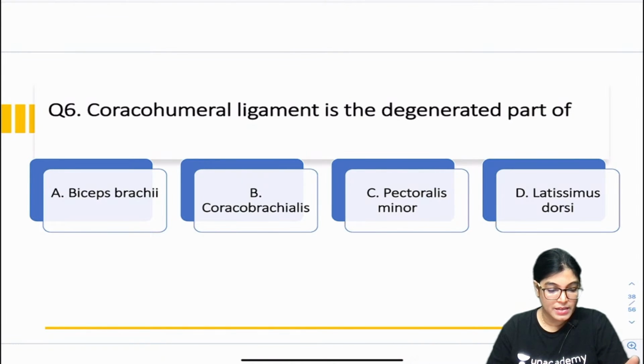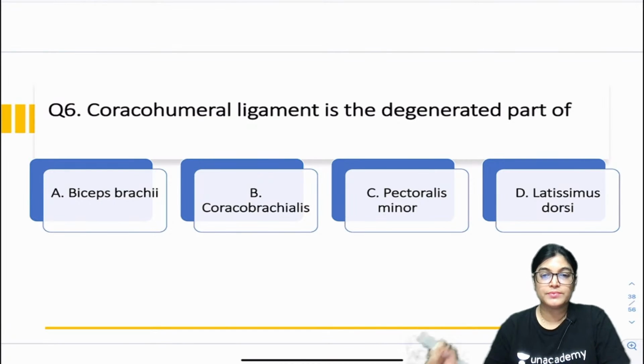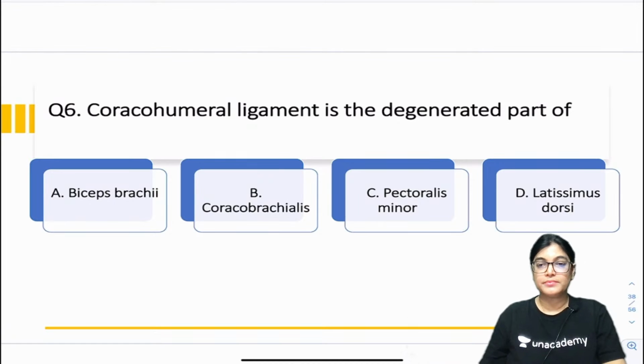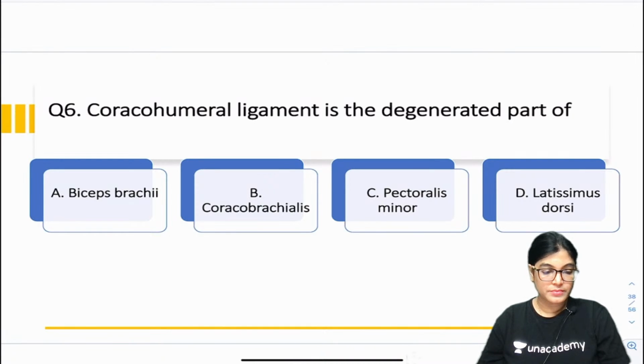So, answers are coming up. Question number 6, you have to mark the 6th MCQ answer. Sam is telling it's C, okay, waiting for others. Till now only Sam has given the answer.